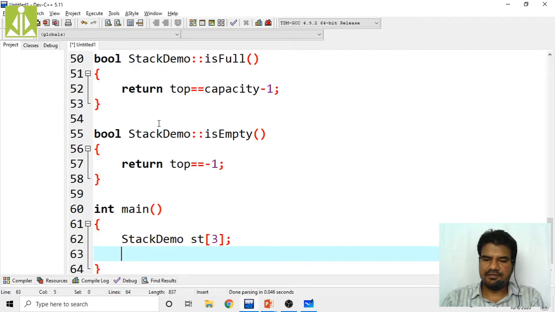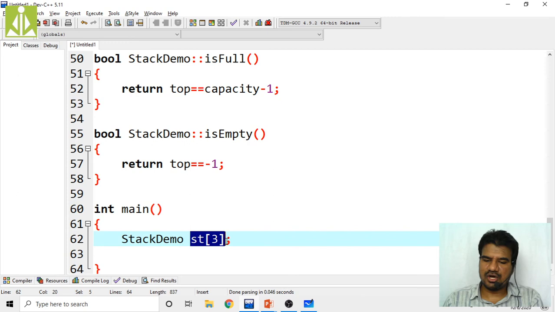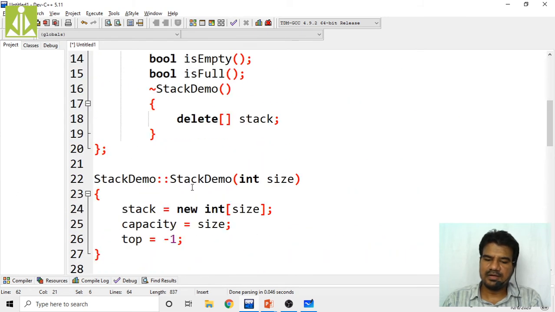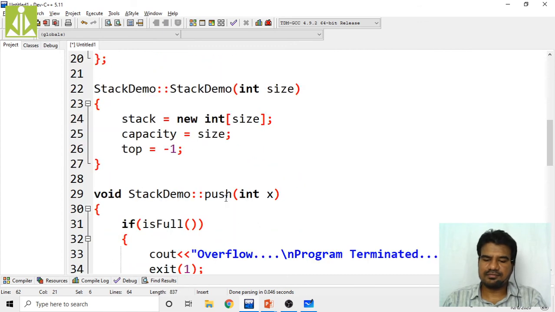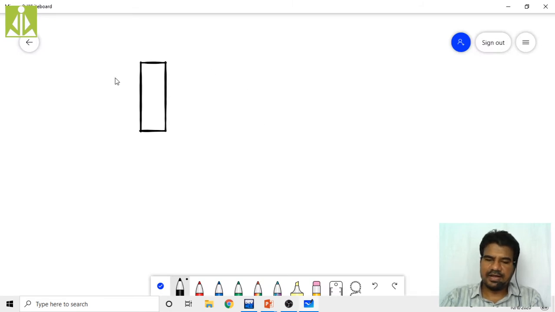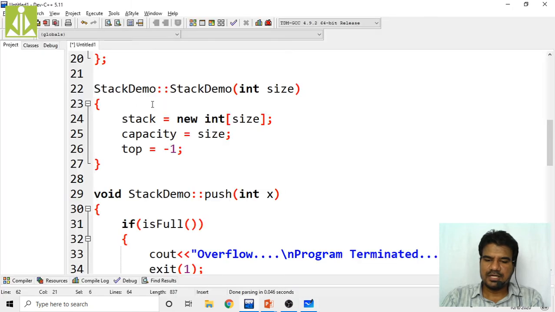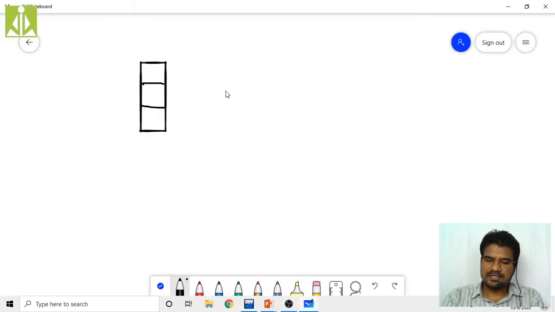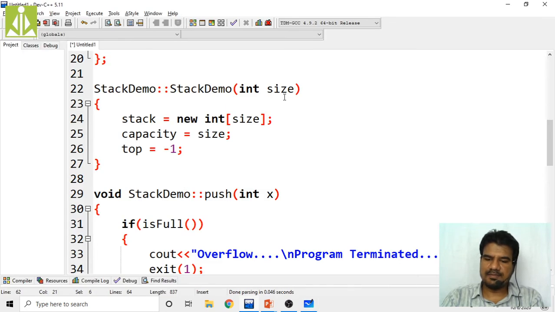Initially, whenever you call st of 3, it will call the constructor. Immediately the control will come and stand over here. This is my constructor call. It will create the stack of whatever size we passed. We passed 3, so we'll get 3 elements: 1, 2, 3. Next, we are making capacity as size. What is the size that I passed? I passed 3.